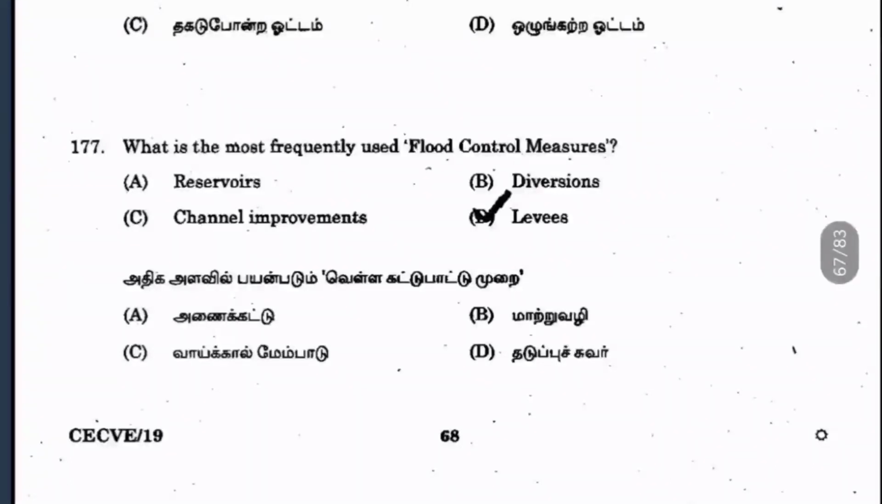177. What is the most frequently used flood control measure? It is Levee method. In this method, an embankment is constructed along the river side to stop the flood.